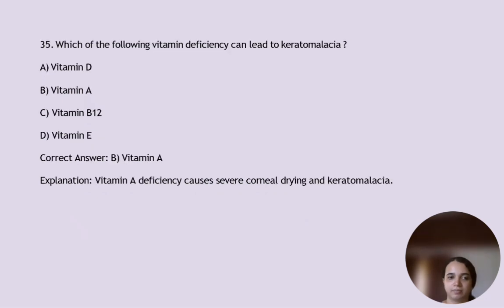Which one of the following vitamin deficiencies can lead to keratomalacia? It is option A. Vitamin A deficiency causes severe corneal drying and keratomalacia. Vitamin A deficiency also causes night blindness. അപ്പം eye related ആയിട്ട് പഠിക്കുക.